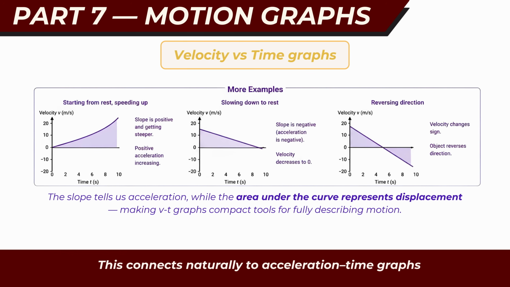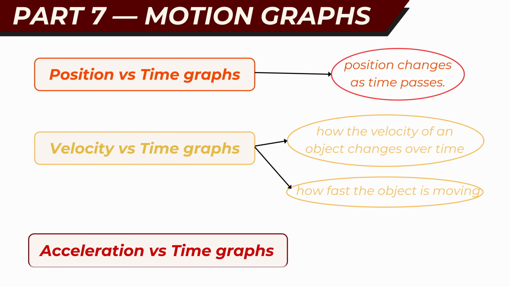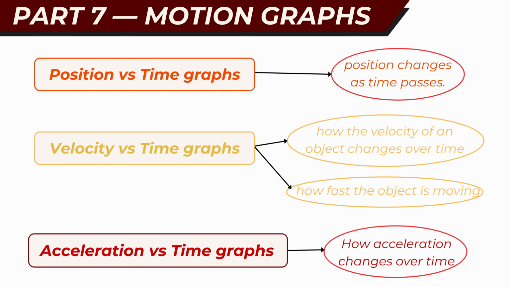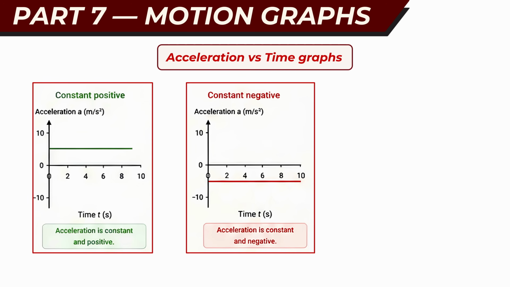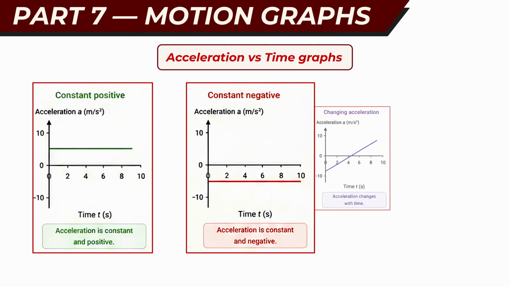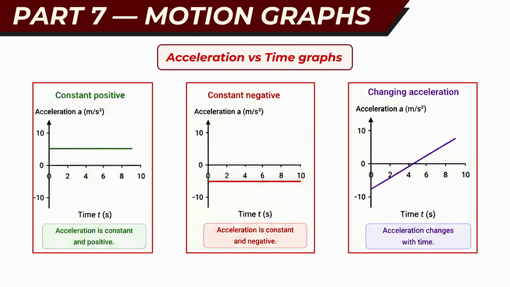This connects naturally to acceleration time graphs, which describe how acceleration changes over time. When acceleration is constant, the graph appears as a flat line. Similar to velocity time graphs, the area under an acceleration time graph represents the change in velocity.